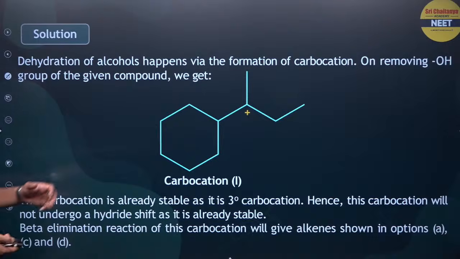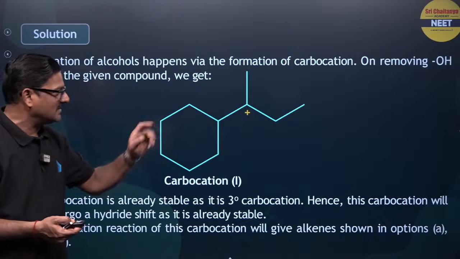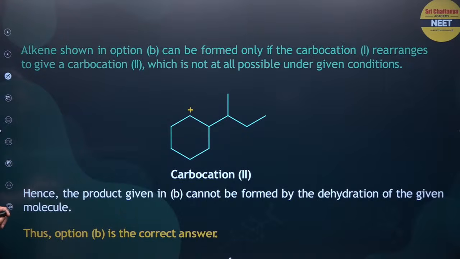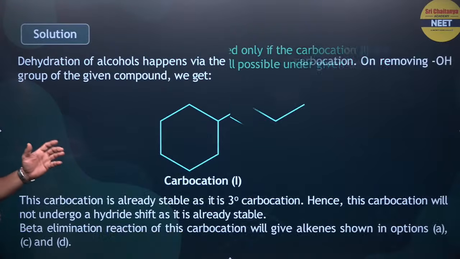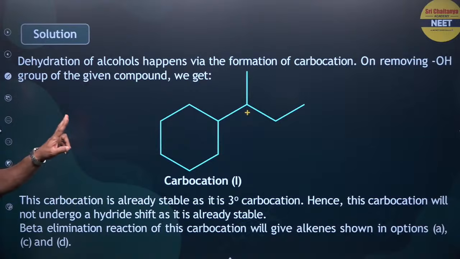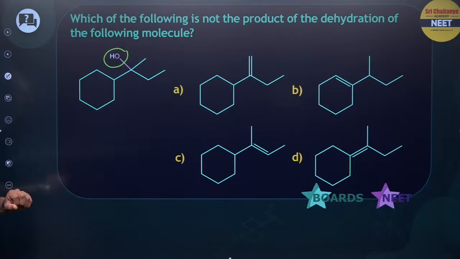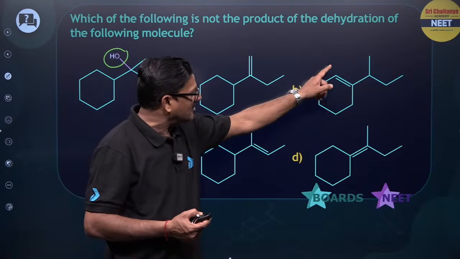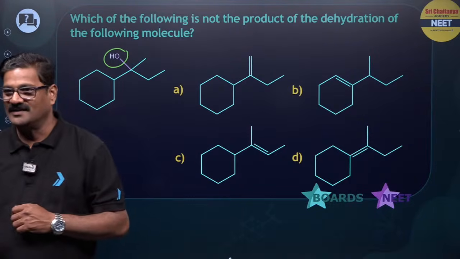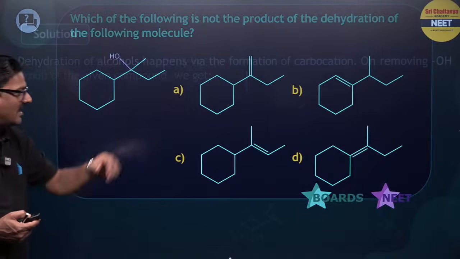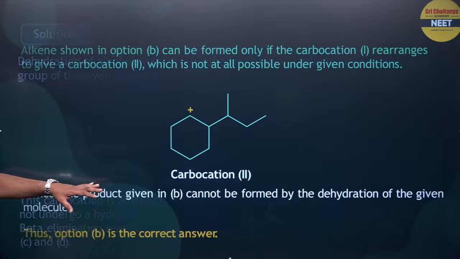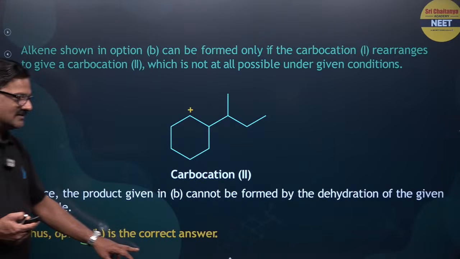First it is going to give a carbocation. This carbocation can rearrange, which is another possibility, so you have two different types of carbocation. This is the product that can be formed if the carbocation is formed somewhere, but that is not the actual product. So B is the correct answer, which is not actually formed.